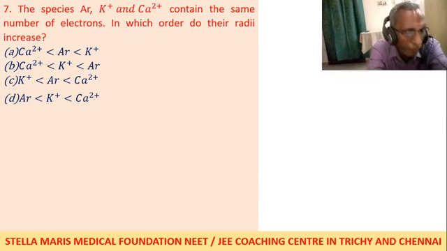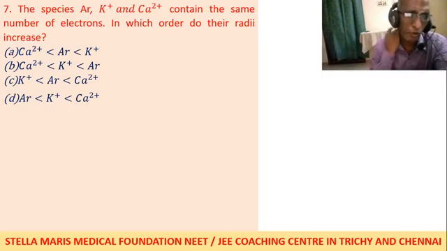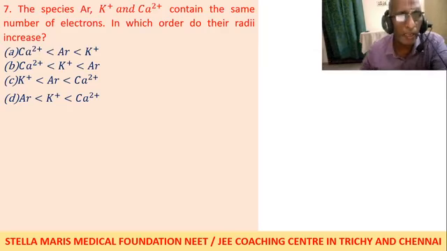Next is the species argon, potassium cation, calcium bivalent cation, which contain the same number of electrons. But in which order do the radii increase? If you have the same number of electrons, cations will have the smallest radius.